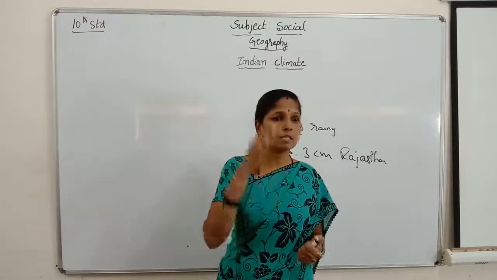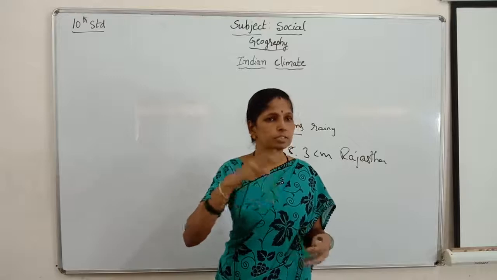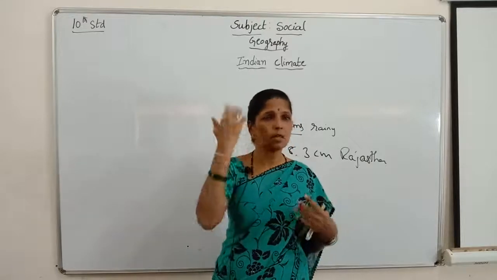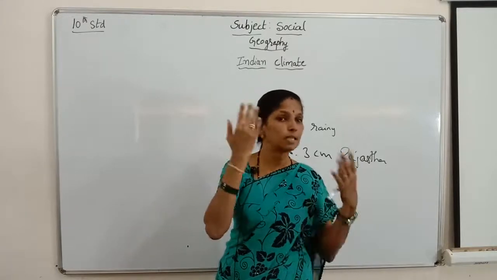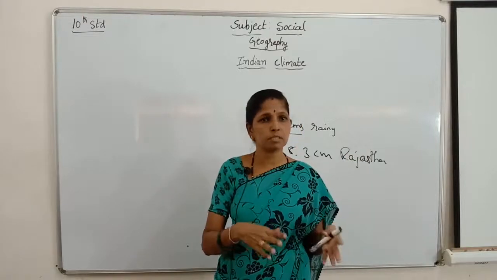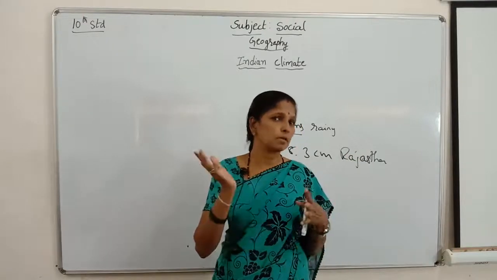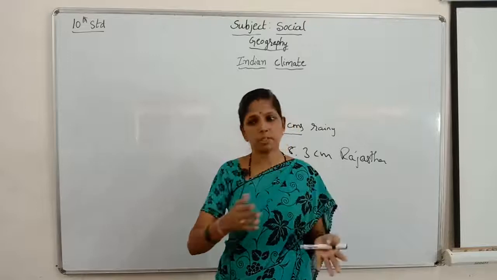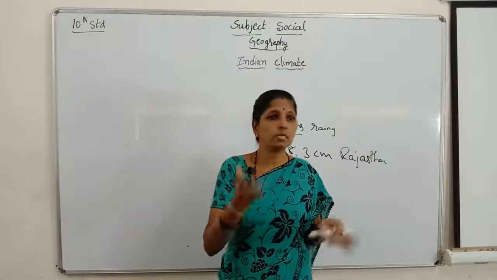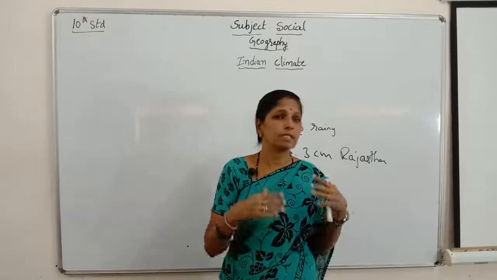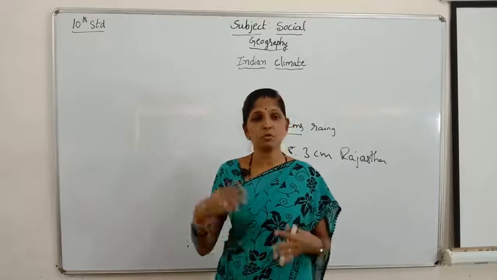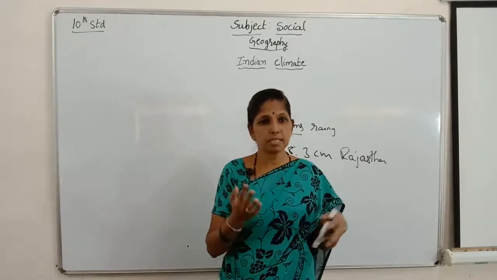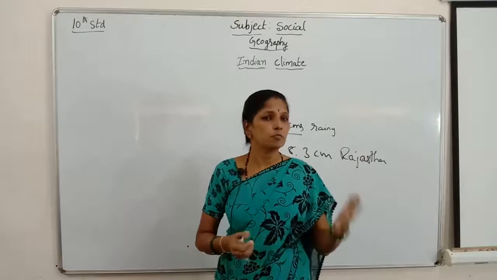The climatic conditions differ from state to state. Some states get less than 50 centimeters, some areas get medium rainfall from 50 to 100 centimeters, and some areas get heavy rainfall, more than 100 to 250 centimeters. These are found in four separate belts.